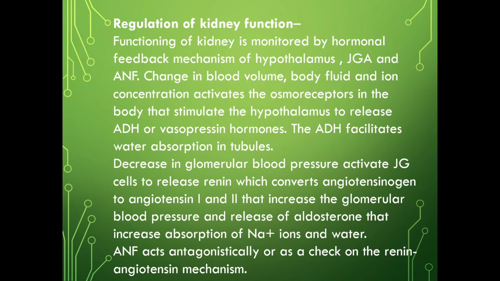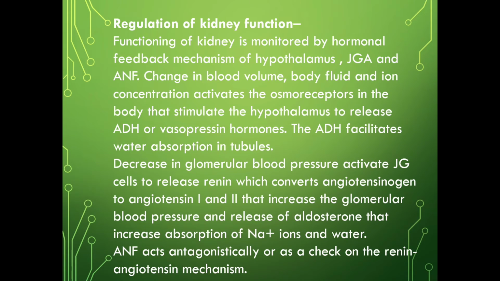So, here is the brief content of regulation of kidney function. Functioning of kidney is monitored by hormonal feedback mechanism of hypothalamus, JGA and ANF. Change in blood volume, body fluid and ionic concentration activates the osmoreceptors in the body that stimulate the hypothalamus to release ADH or vasopressin hormones.